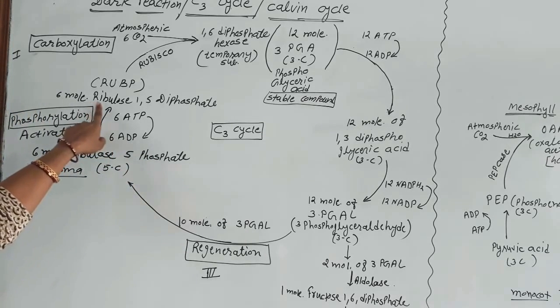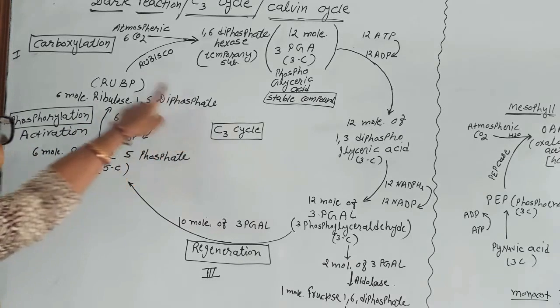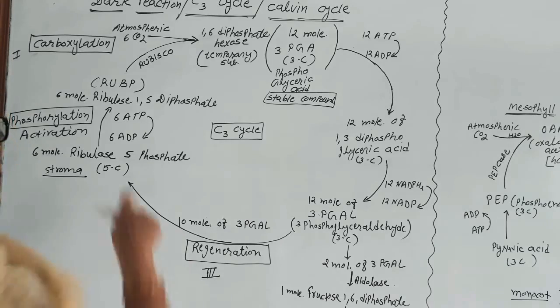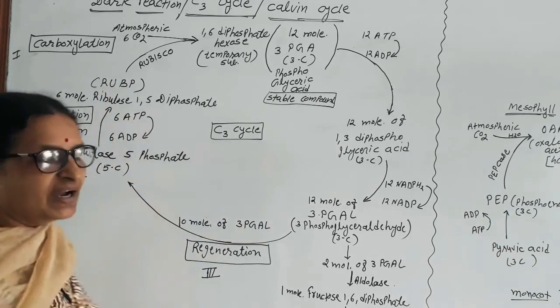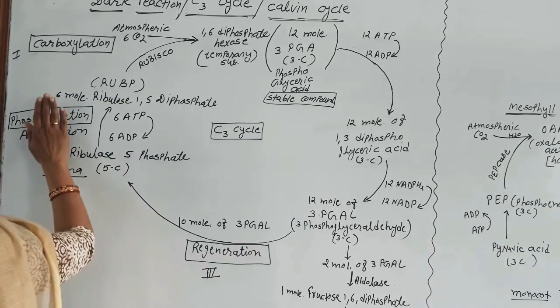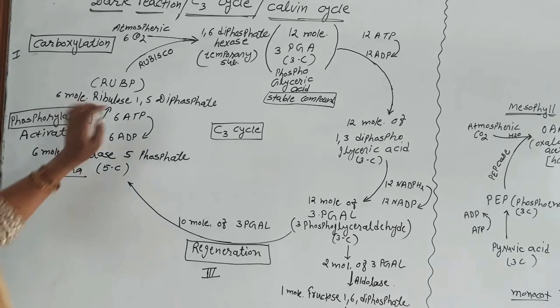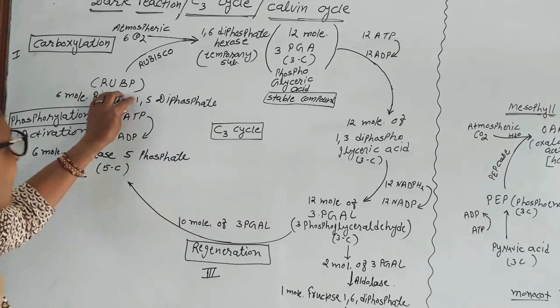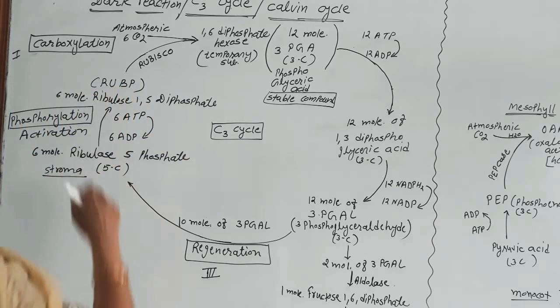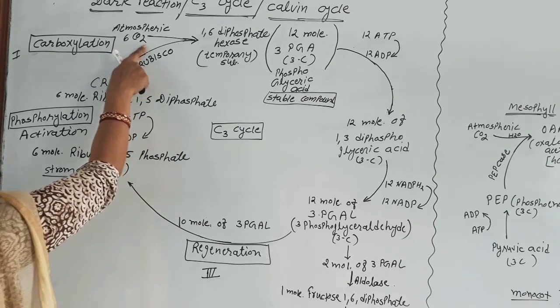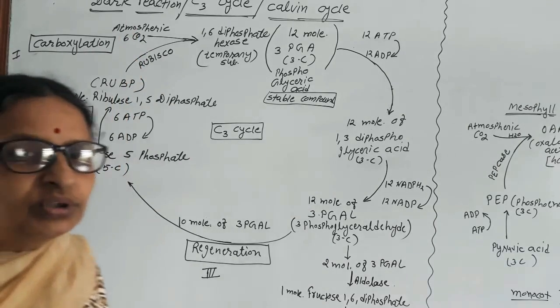It activates into ribulose 1,5-diphosphate, 6 molecules. It is also called RuBP, ribulose bisphosphate. Either diphosphate or bisphosphate, the same thing. The first step is phosphorylation. Then the ribulose 1,5-diphosphate, which is the 5 carbon product, 6 molecules of 5 carbon product, reacts with carbon dioxide which came from the atmosphere through the stomata.